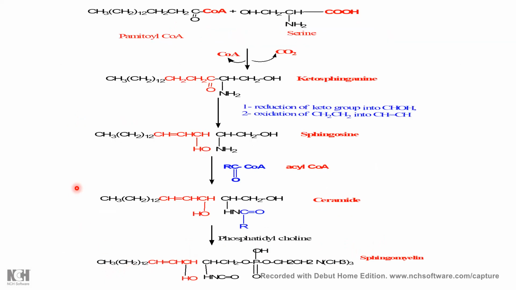And this is where palmitic acid, the fatty acid, combines with serine to form an intermediate compound, ketosphingosine, and further reduction and oxidation processes occur and form sphingosine. This is one type of alcohol like glycerol, and this combines with a fatty acyl group, and this fatty acyl group with sphingosine forms ceramide, and finally the nitrogenous base, choline, will attach there and form the sphingolipid or sphingomyelin.